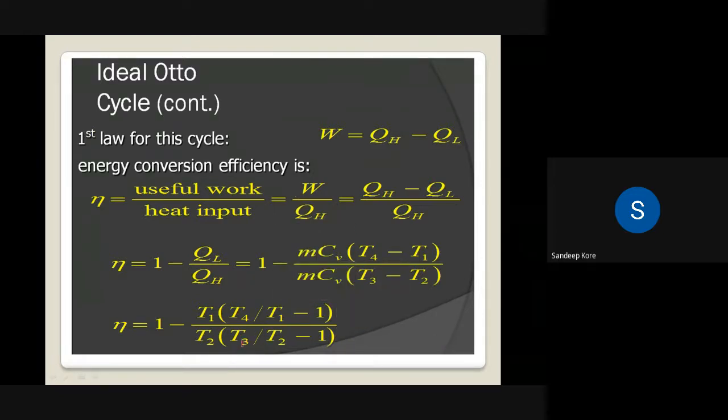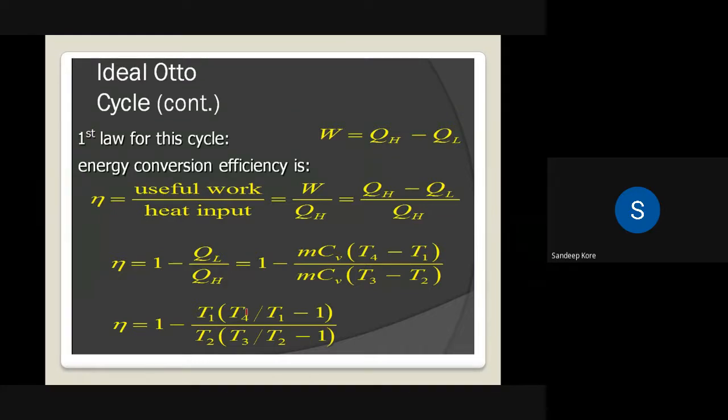T4 by T1 is equal to T3 by T2. So that we have to show. This T4 by T1 minus 1 is equal to T3 by T2 minus 1, that we have to show. So for which purpose we have to go for the two isentropic processes.